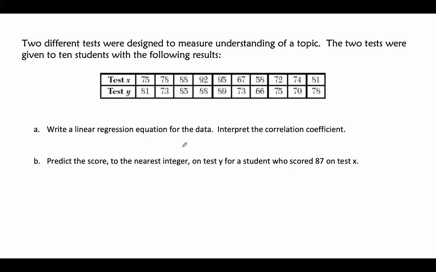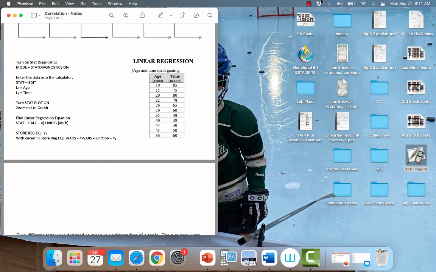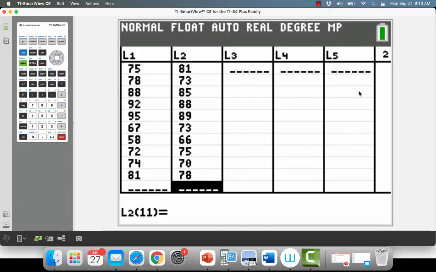I'm going to hit pause here for a second, and I would like you to enter test X into L1 and test Y into L2. So enter that data now, and then I will be back in one second. Okay, so I have the data entered. I have my test X in L1 and test Y in L2. It says write a linear regression equation for the data, interpret the correlation coefficient.